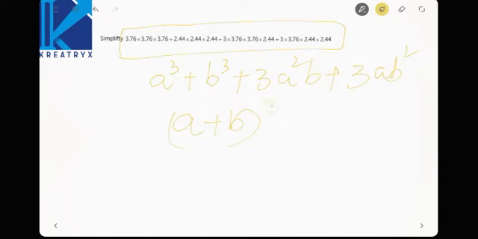Now 3.76 plus 2.44 whole cube will lead you to how much? 3.76 plus 2.44 will lead you to 6.2 whole cube. 6.2 into 6.2 into 6.2 will lead you to 238.328. This is the simplification, right?